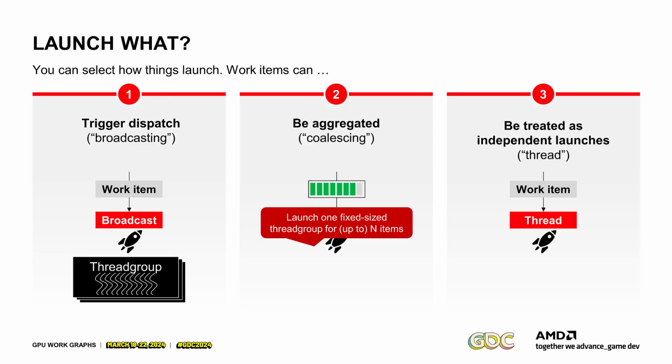There's another launch mode called aggregating. So you have a virtual queue which is filled up to some degree, and then it launches a fixed size thread group for up to those n items. So you specify how many items you can consume. Like I can consume up to 64 items, and I want to launch 64 threads every time. And the runtime will try to queue up to 64 items. It might be only 5, it might be 64, and then it launches. And it's your task to figure out how many items there are pending. And then one of your user specified thread group is processing the data.